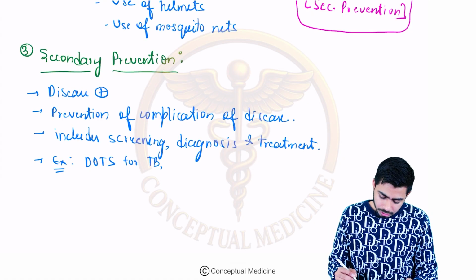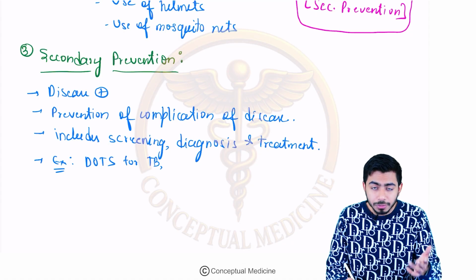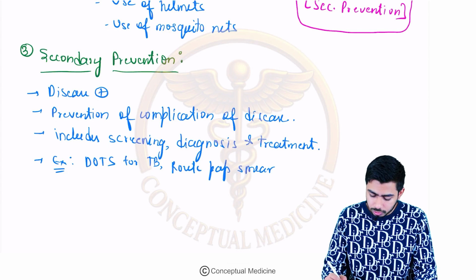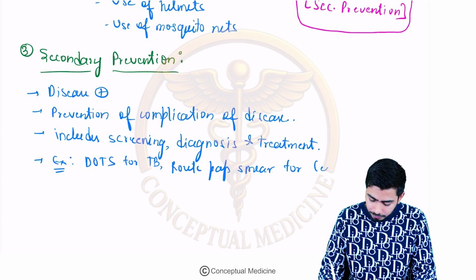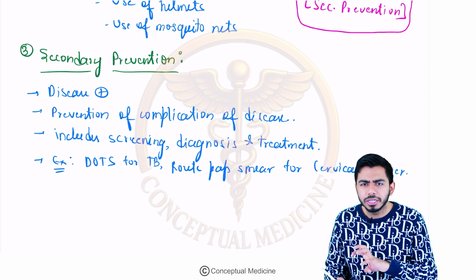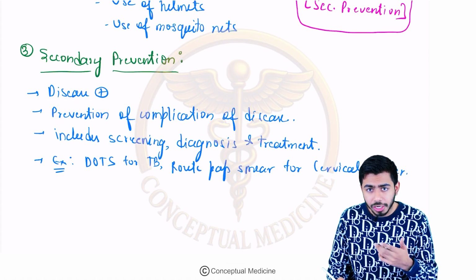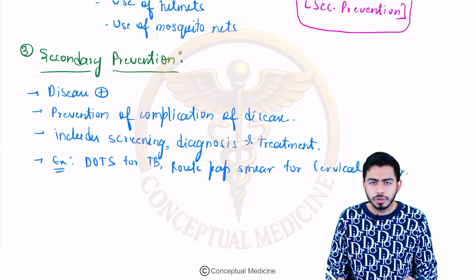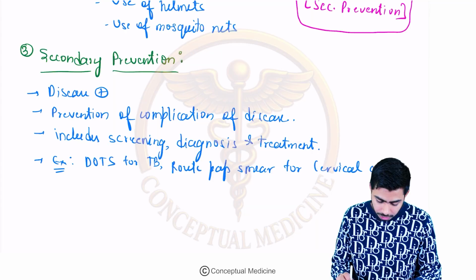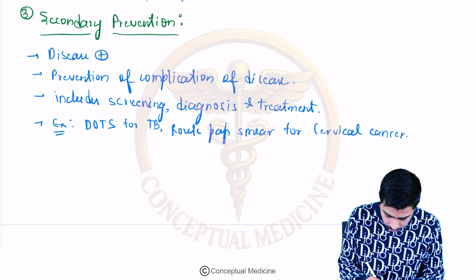For example, the routine pap smear for making the diagnosis of cervical cancer, right? So any disease you are treating, which level of prevention? Secondary level of prevention, right? Okay, multi-drug therapy for leprosy patients, which level of prevention? Secondary level of prevention.